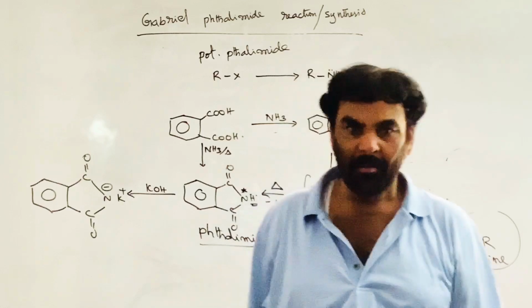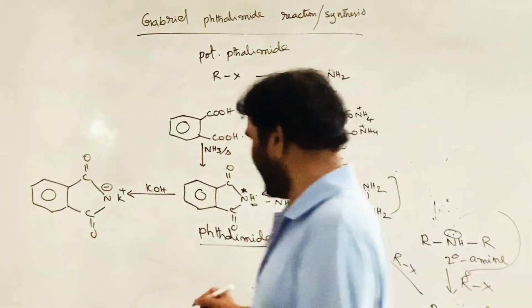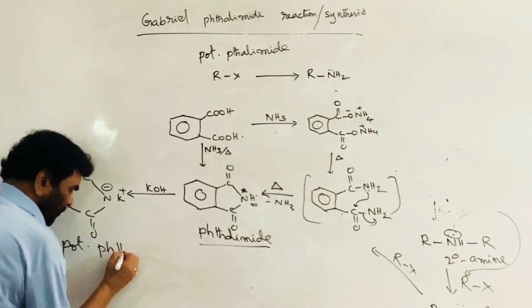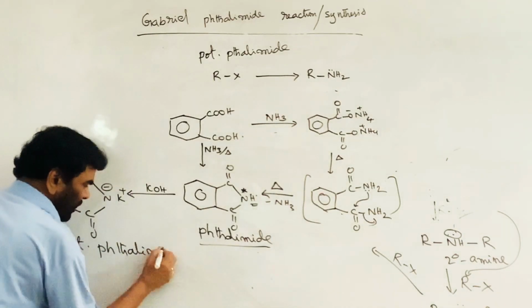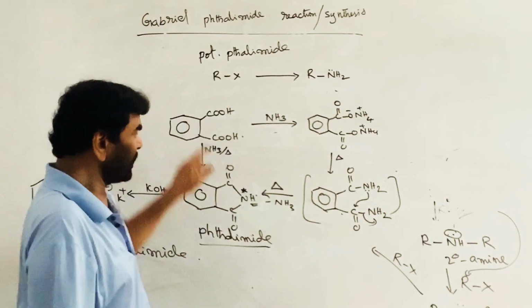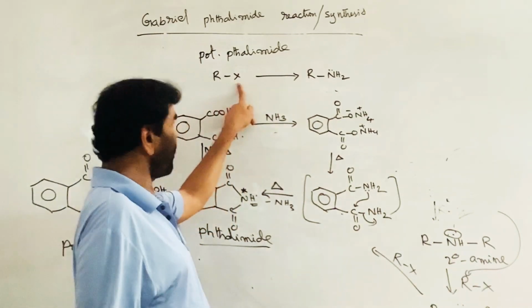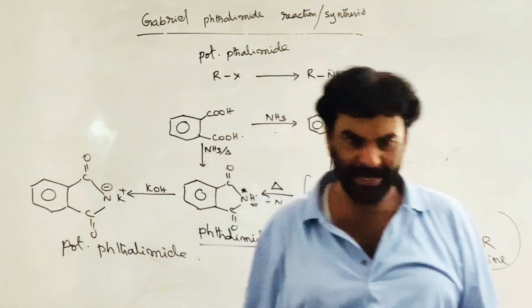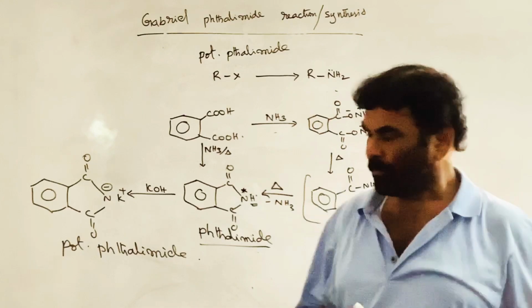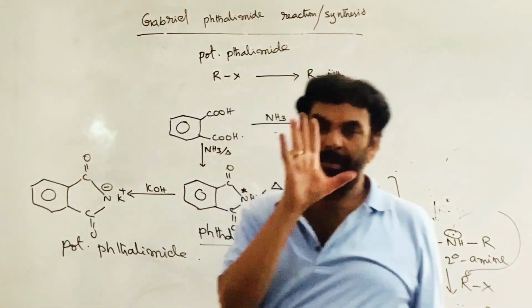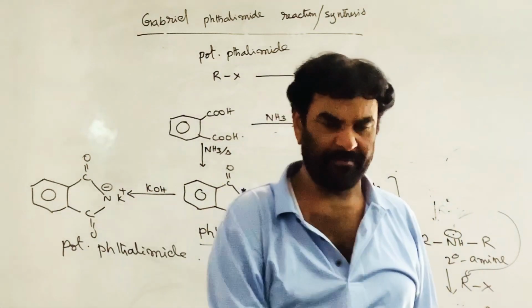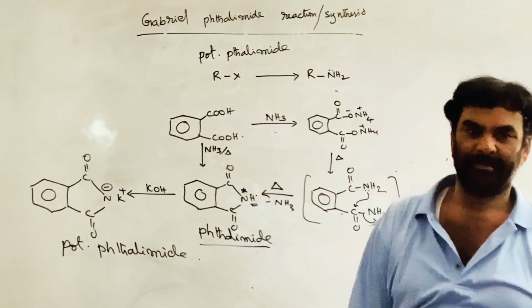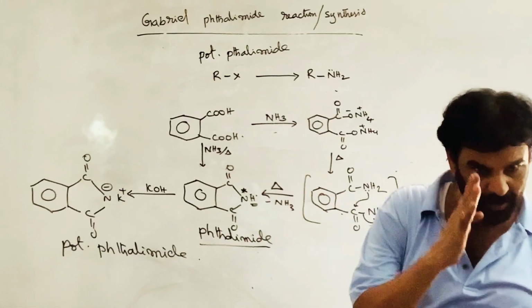We call it potassium phthalimide. So in this reaction, to introduce, through the C-X bond, carbon halogen bond, the primary amino group, NH2 group, potassium phthalimide is a better reagent than ammonia. So that is the importance of this.